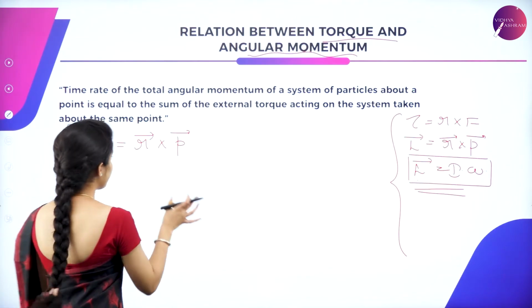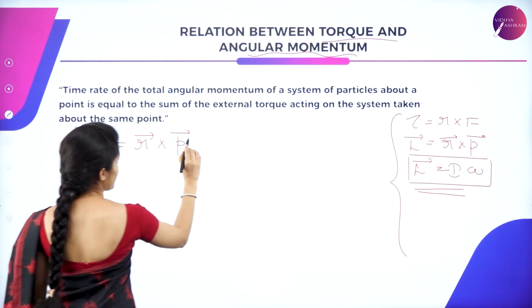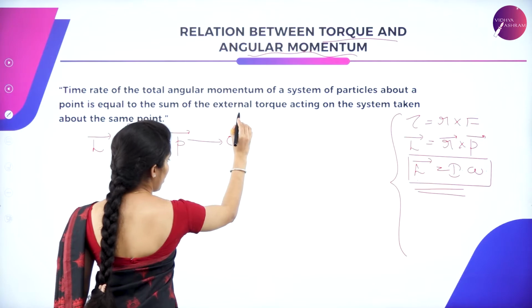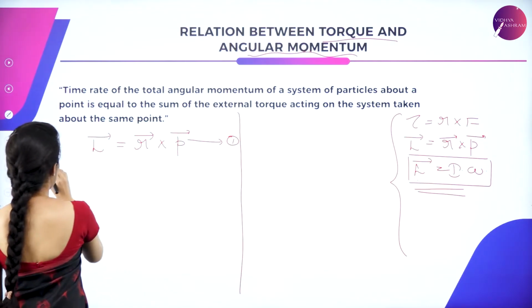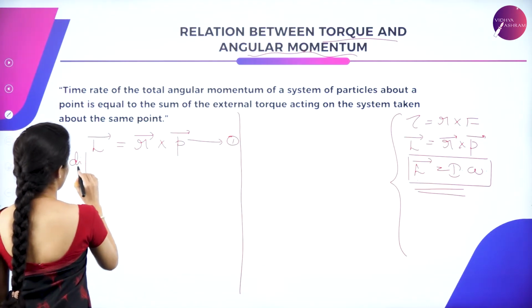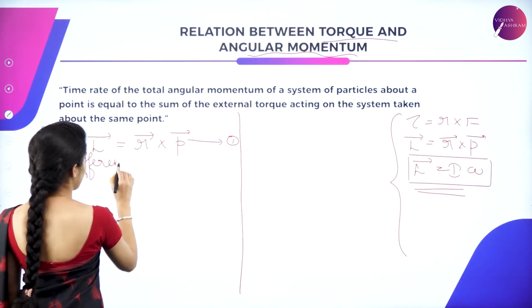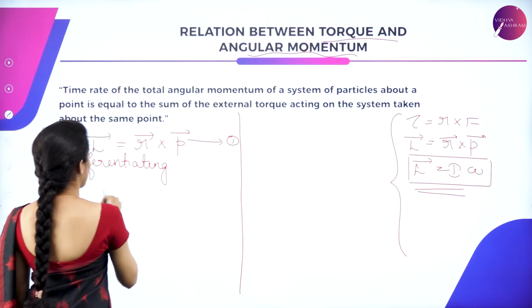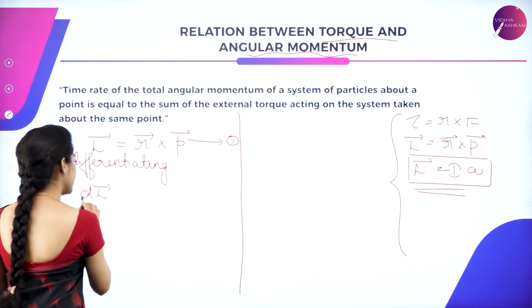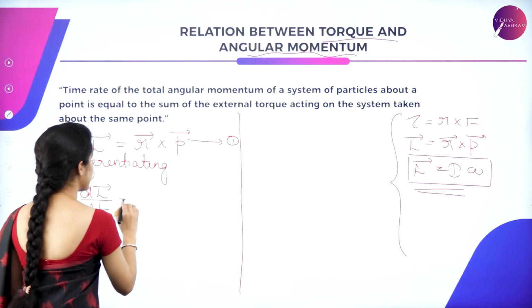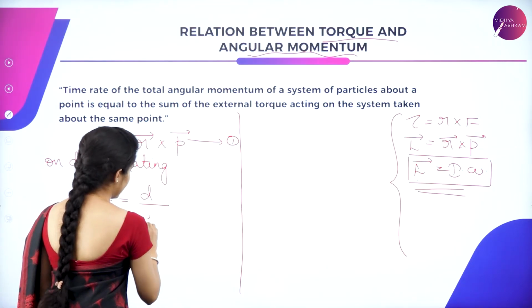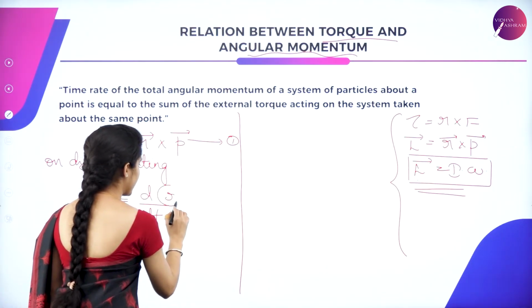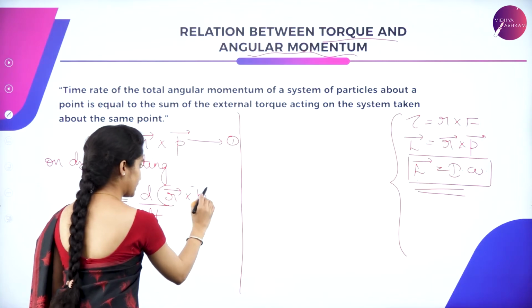Let it be equation 1. On differentiating, we have dL vector by dt is equal to d by dt of vector r into vector p.